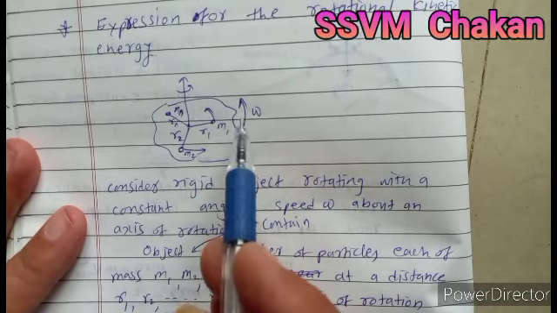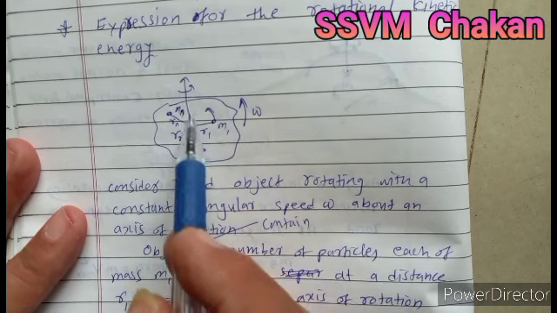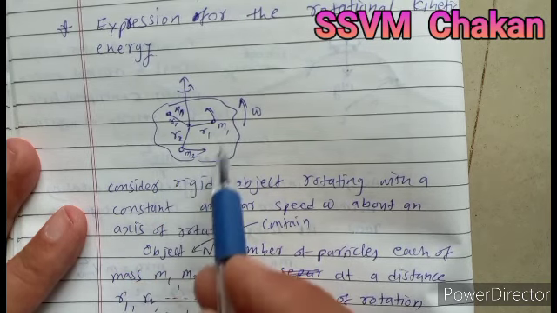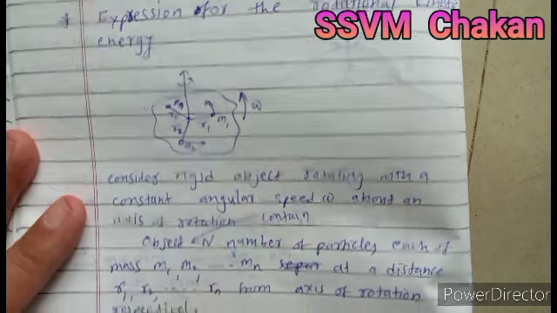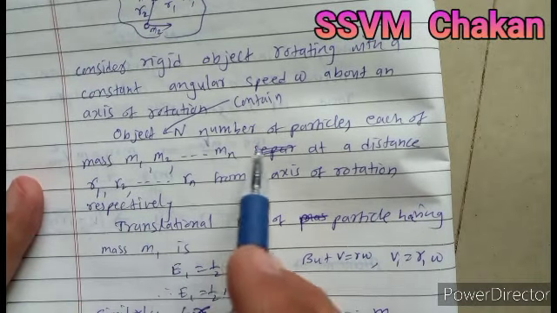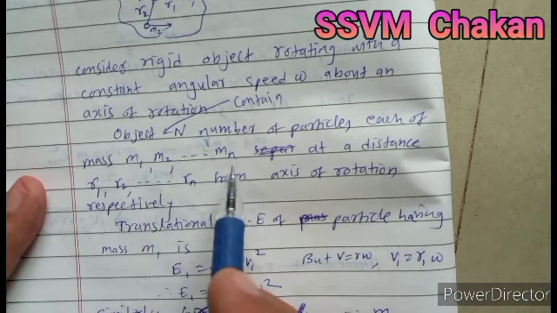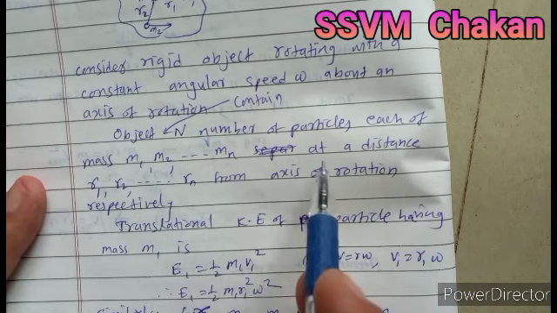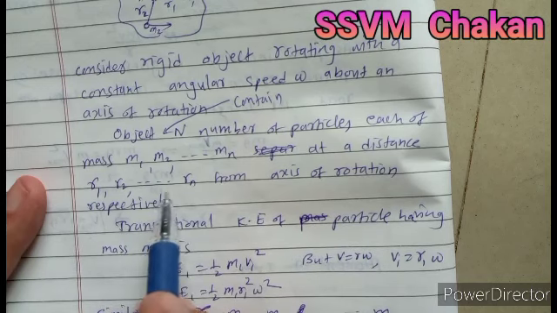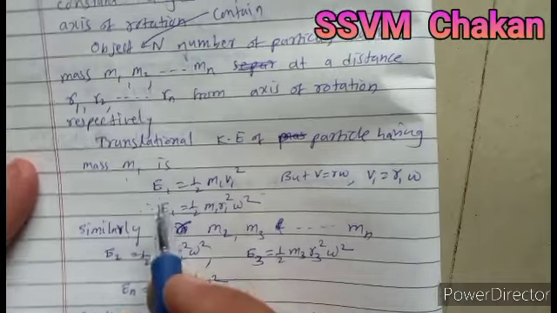Consider a body of any shape rotated with constant angular velocity. This is the axis of rotation around which this body is rotating or revolving. The object contains n particles, of masses m1, m2, mn, at distances r1, r2, rn from the axis of rotation.